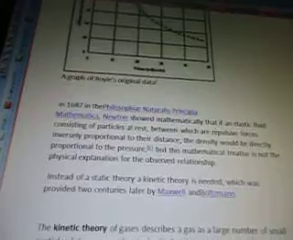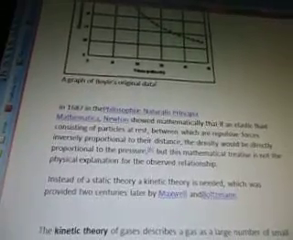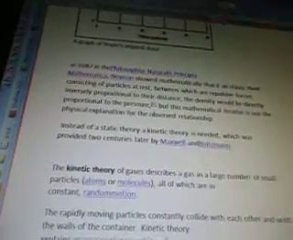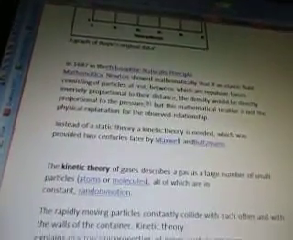Okay. In 1687, in the Philosophiae Naturalis Principia Mathematica, Newton showed mathematically that if an elastic fluid consisting of particles at rest, between which are repulsive forces inversely proportional to their distance, the density would be directly proportional to the pressure. But this mathematical treatise is not the physical explanation for the observed relationship. Instead of a static theory, a kinetic theory is needed, which was provided 2 centuries later by Maxwell and Boltzmann.